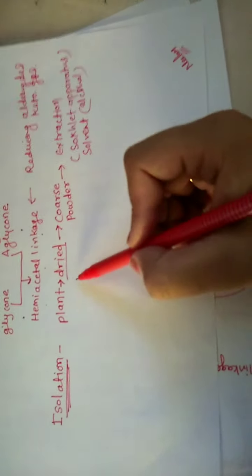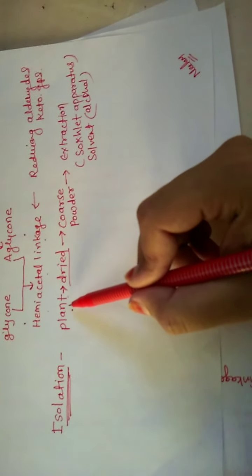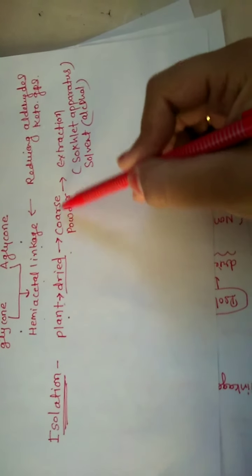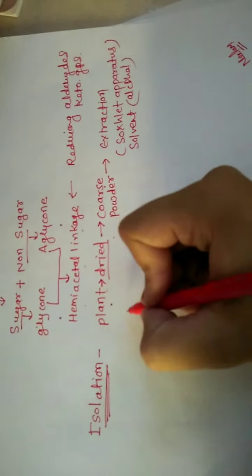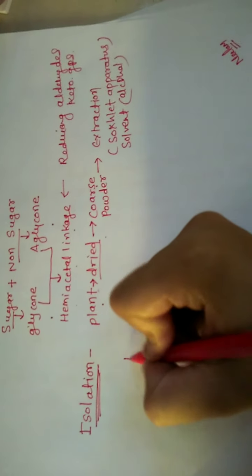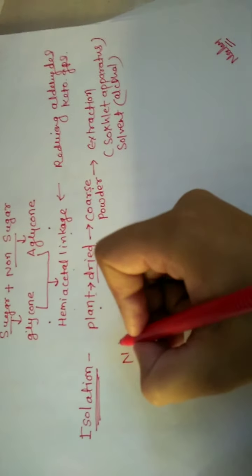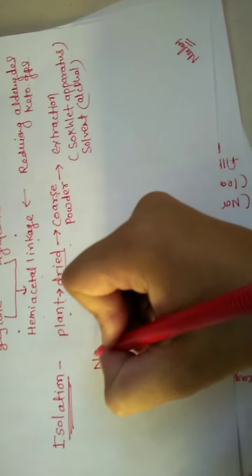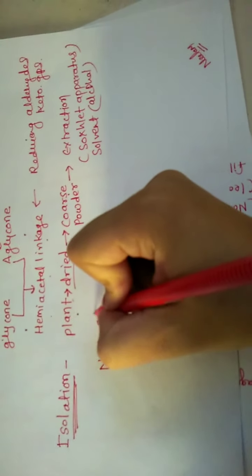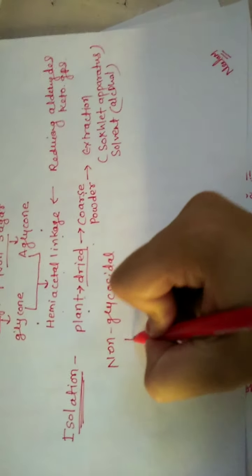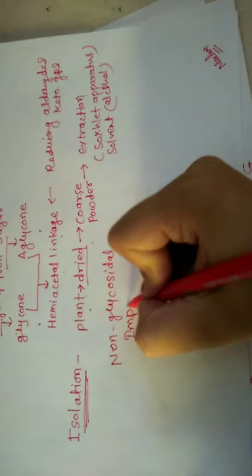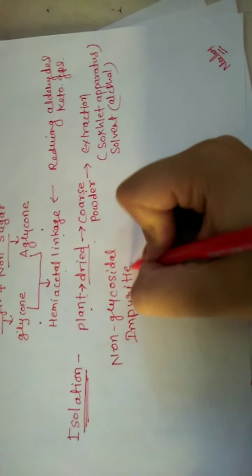Now we obtain it from the plant, the material is dried and converted into coarse powder, then extraction with Soxhlet apparatus. Now there will be some non-glycosidal parts, or impurities, because we want only pure glycoside.